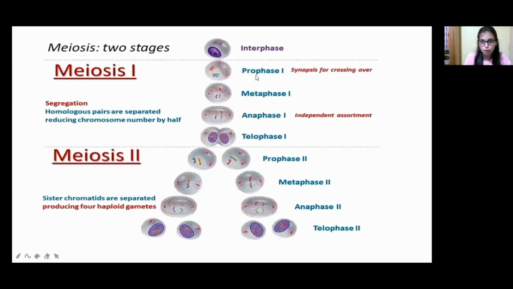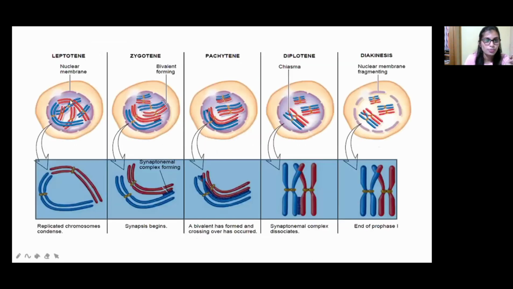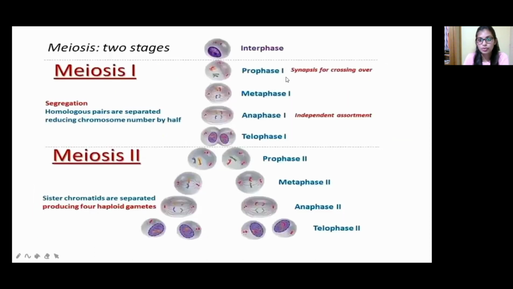Meiosis 1 includes prophase 1, metaphase 1, anaphase 1, and telophase 1. In meiosis 2, sister chromatids get separated, producing 4 haploid gametes. This is prophase 2, metaphase 2, anaphase 2. At last, in the telophase, we can see 4 haploid gametes produced. Now this is the part on prophase 1. In prophase 1, 4 steps will happen, from the conversion of prophase 1 to metaphase 1; in the prophase 1 stage, 4 reactions will take place.